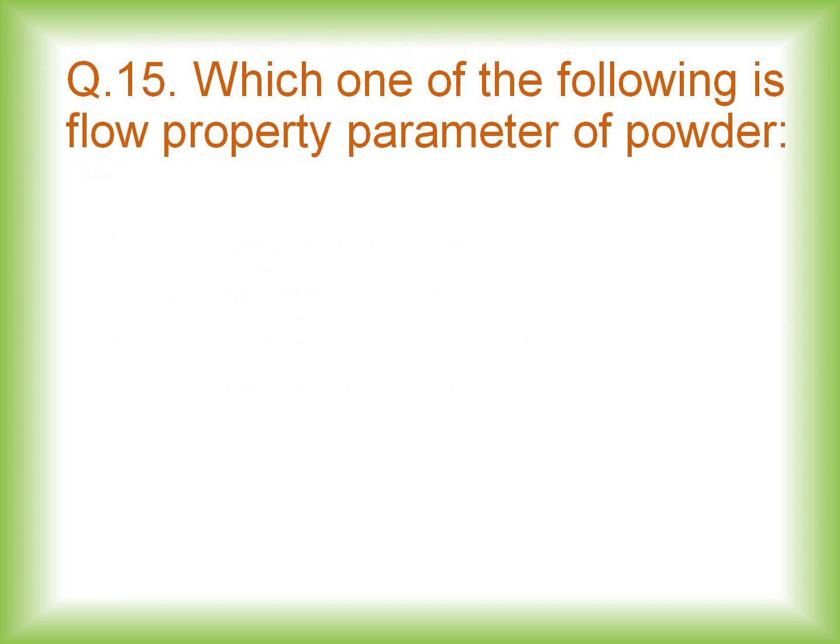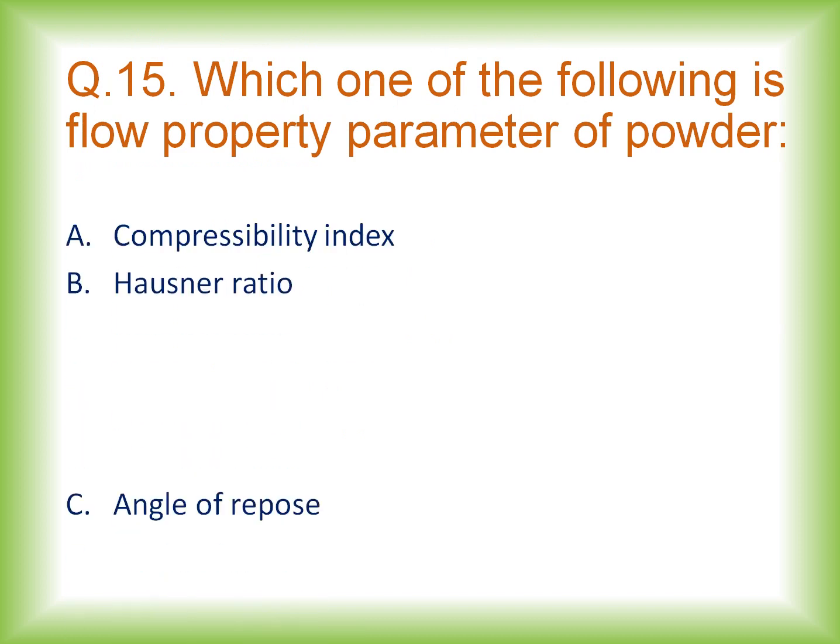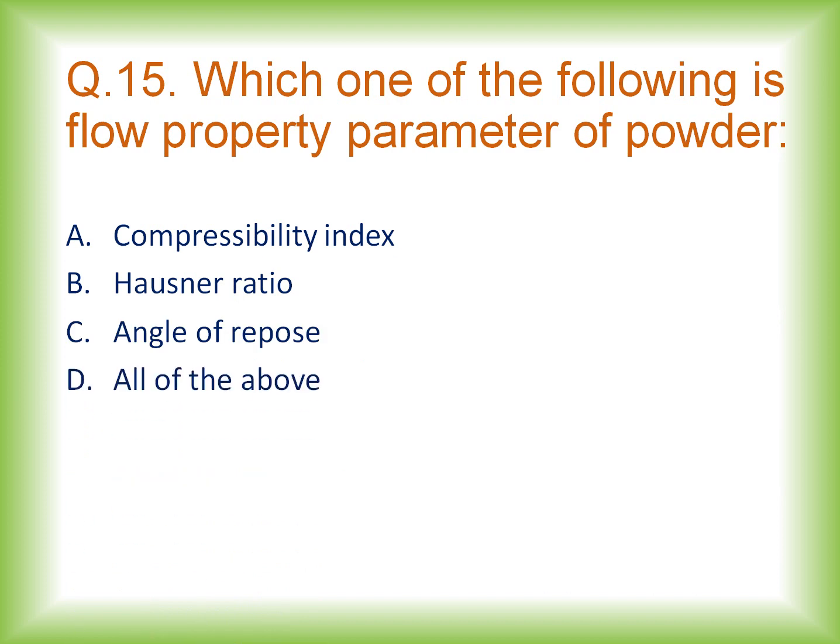Which one of the following is the flow property parameter of powder? Compressibility index, Hausner's ratio, angle of repose, all of the above. And the right answer is option D, that is all of the above. The flow properties of powders are mainly studied using these 3 parameters: compressibility index, which is also called Carr's index, Hausner's ratio and angle of repose. So dear students, please study the formula for all these parameters which are used to determine the flow properties of powders.